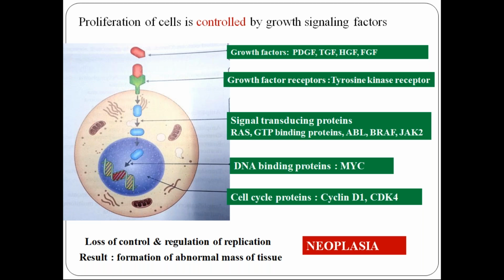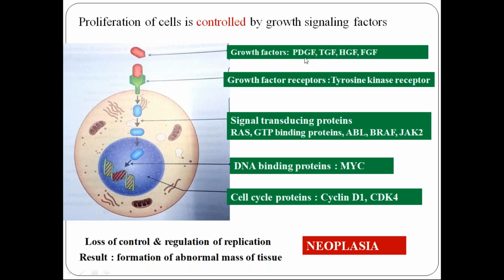What do you mean by transcription? A sequence of DNA is copied into RNA. That is transcription. It also activates cell cycle proteins so that the cell can enter the cell cycle and multiply into two daughter cells. You have quite a few growth factors.